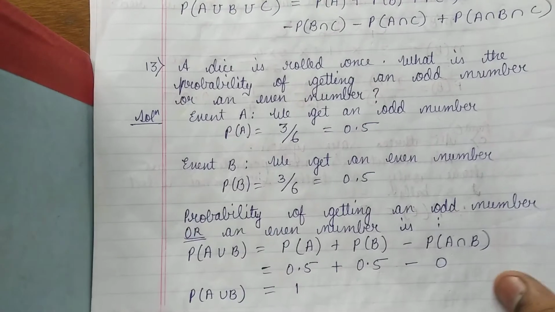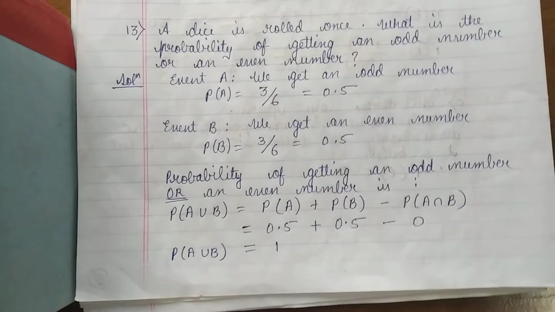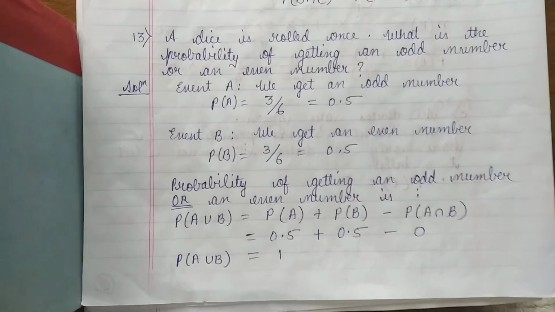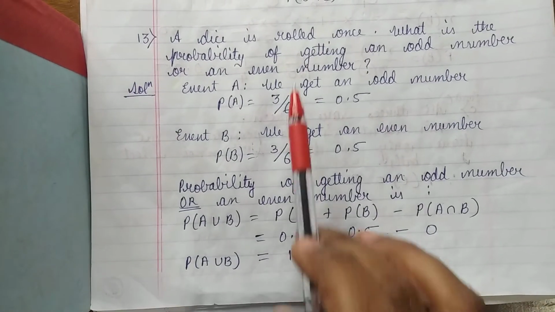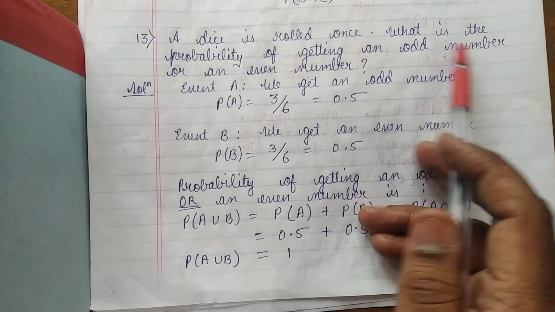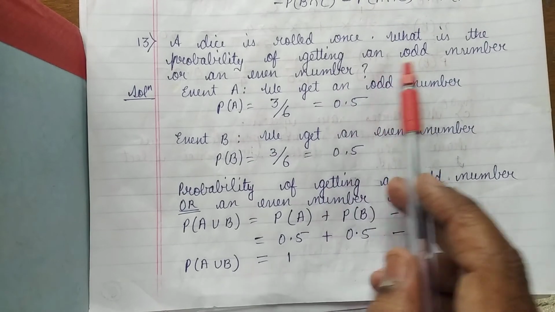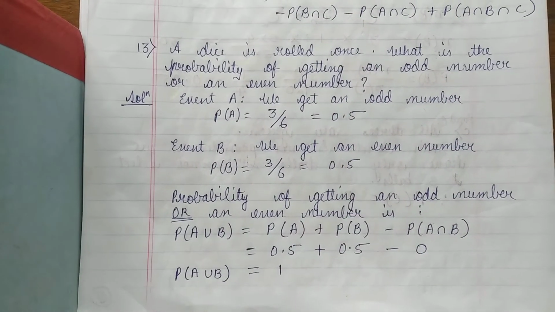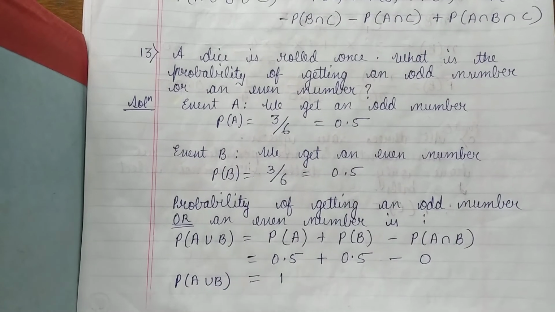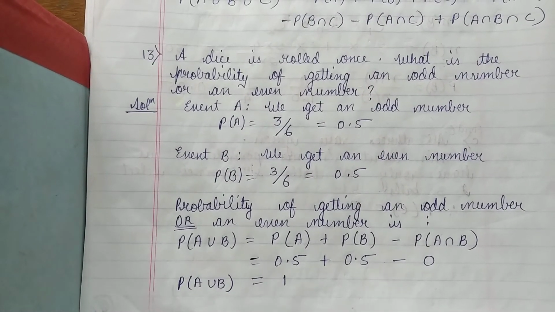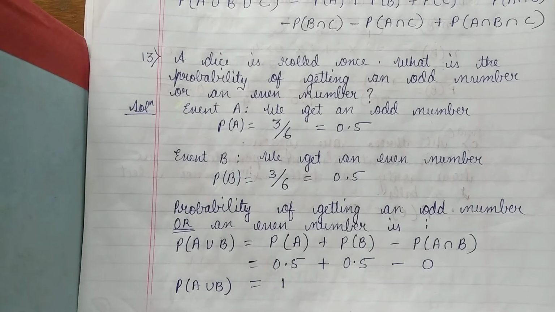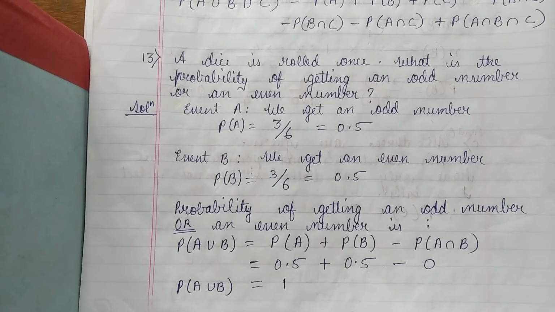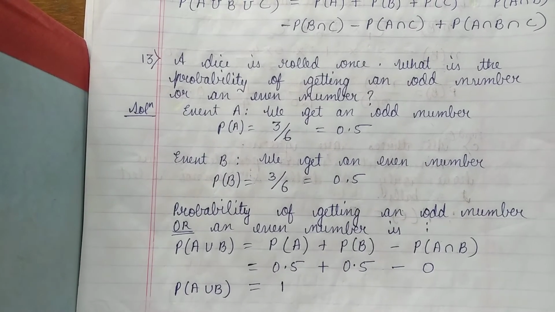The problem goes like this. Problem number 13. A dice is rolled once. What is the probability of getting an odd number or an even number? So when you are rolling a dice, what is the probability that it is an odd number or an even number? Now, probability that it is an odd number, 1 by 2, that is 0.5, 50% chances.